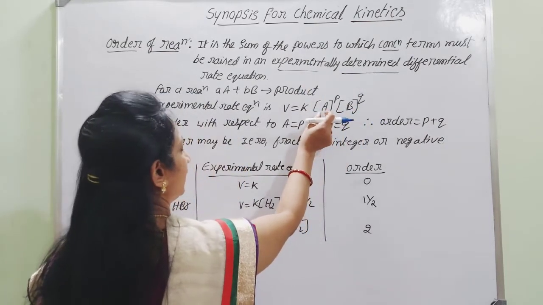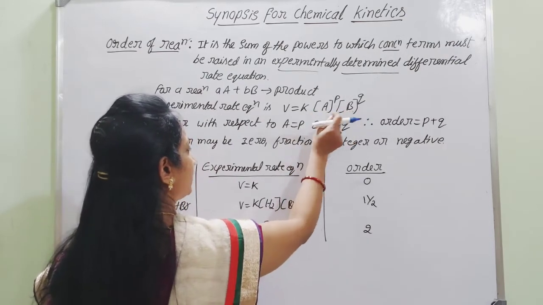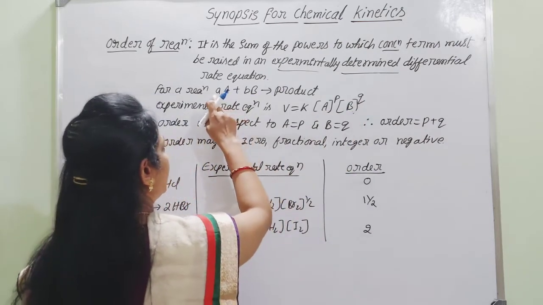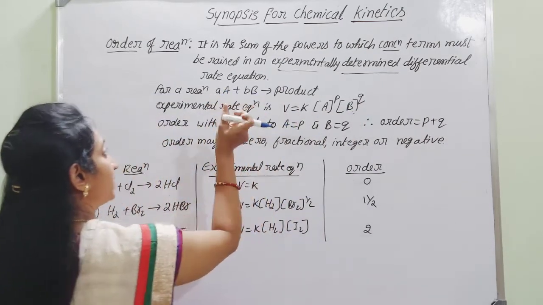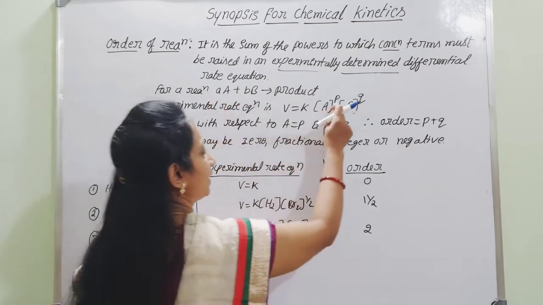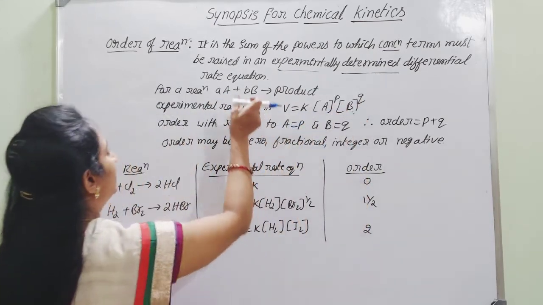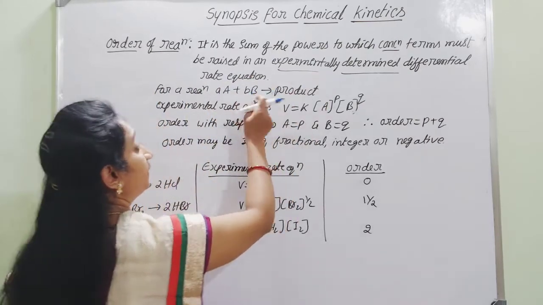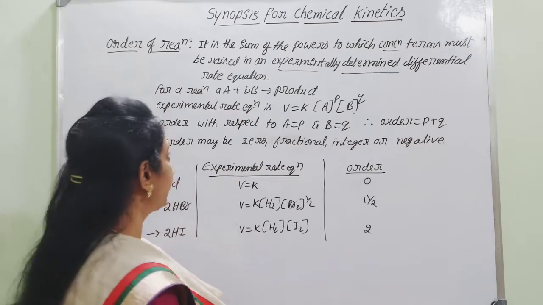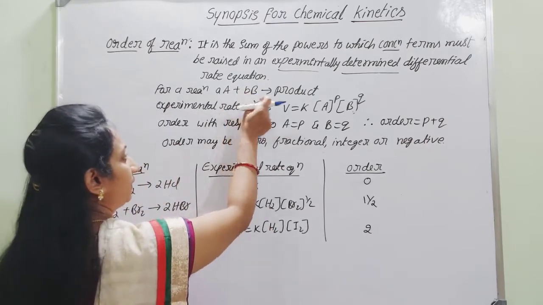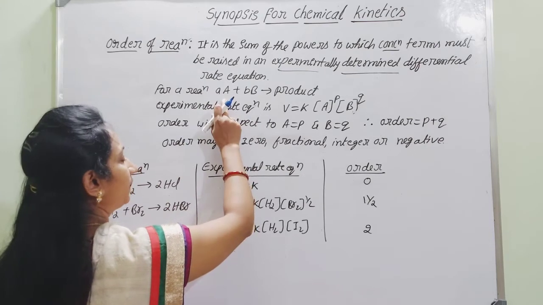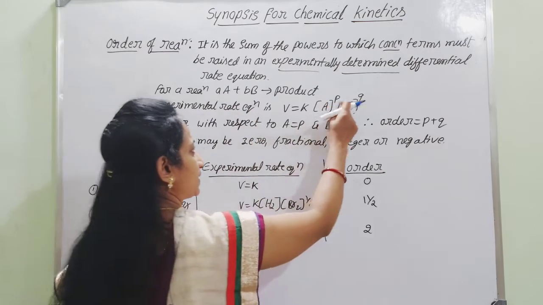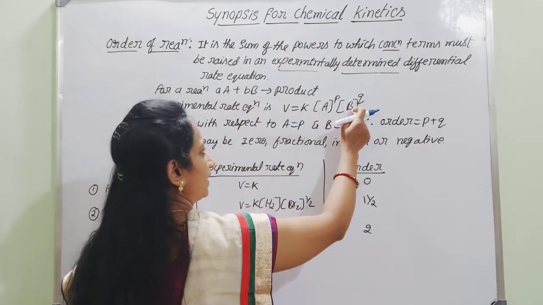Here, A and B represent the reactants. It is the concentration of A and the concentration of B, and the number of moles with respect to them is represented in the rate law. They are raised as the power. Got it? Therefore, the order is always determined by the experimentally determined rate equation obtained from the rate law. In whichever experimentally determined rate equation, the numbers of moles will be raised as powers to the respective reactants.